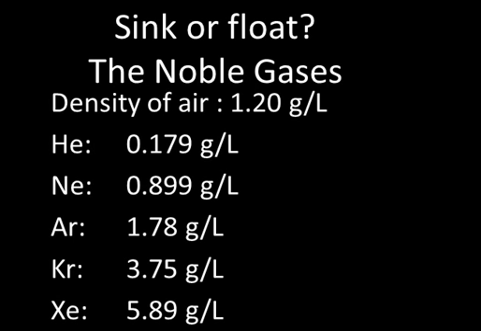Talking about density of various substances, we're going to take a look at the density of the noble gases. The noble gases are the elements found all the way to the right of the periodic table, and you can see here a list of the densities: helium, neon, argon, krypton, and xenon. Their densities progressively get greater and greater, and that's because as you go down a column in the periodic table, the masses get heavier and heavier.